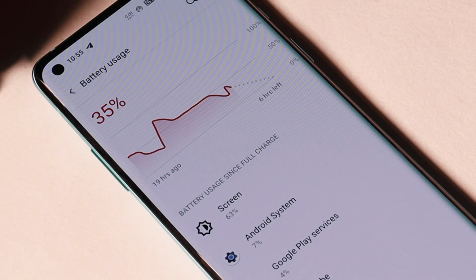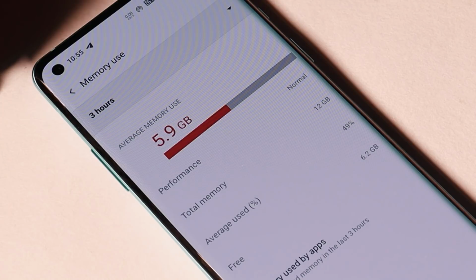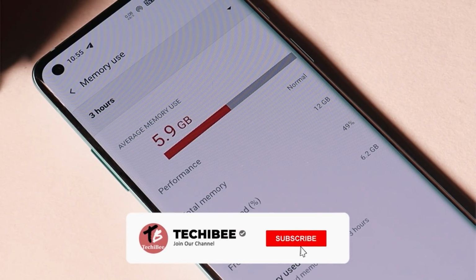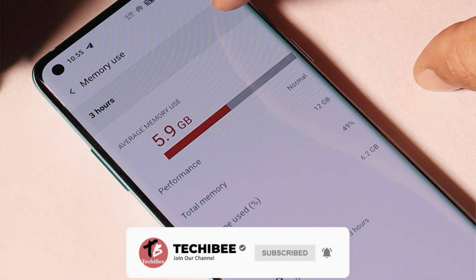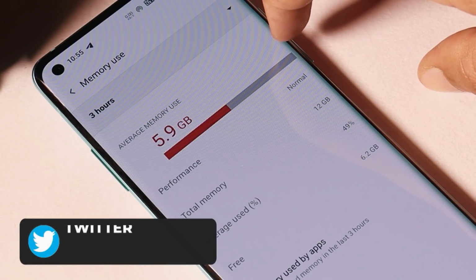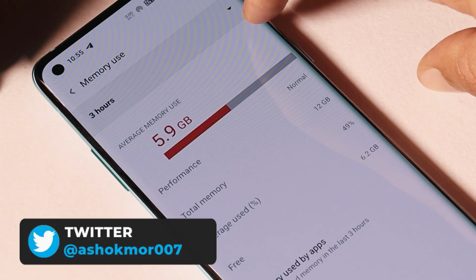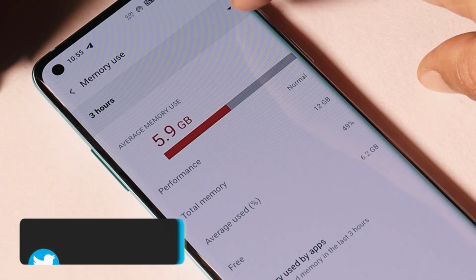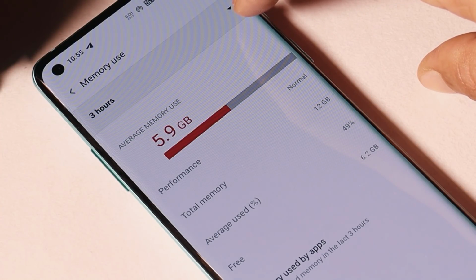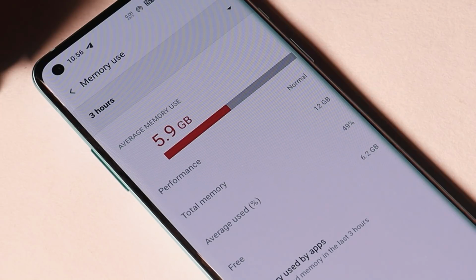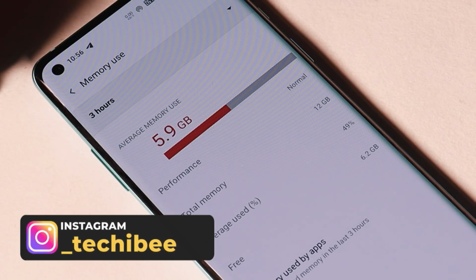Moving on to the last part, which is performance. When it comes to performance, RAM usage is pretty high on this latest update, where you can see RAM usage of past 3 hours is around 6 GB out of 12 GB. On the previous update, it was around 5 GB. If you guys haven't checked out my previous review video, you can find it in the description below. So slightly higher RAM usage with this latest update, even after performing a factory reset.